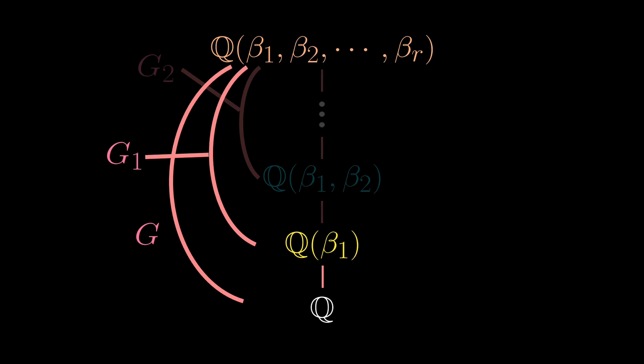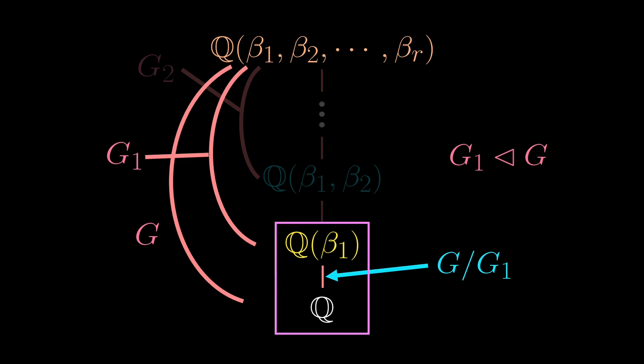From what we saw before, G1 is a normal subgroup of G, and the small extension has the Galois group being a quotient group, the bucket analogy we saw before. However, by construction, we know that this extension is either Kummer or cyclotomic, and so this will have an abelian Galois group, or any two automorphisms here will commute with each other. This means that the quotient group needs to be abelian.